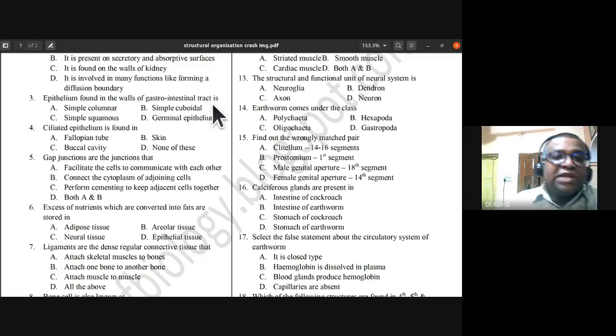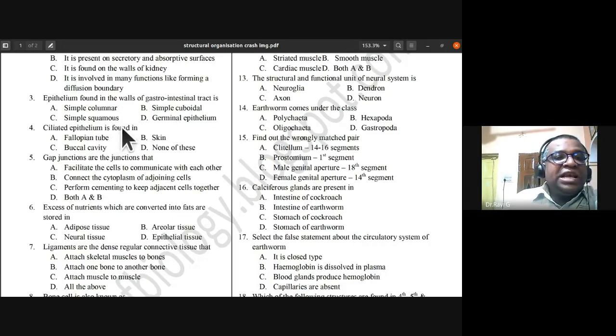See, the gastrointestinal tract, from the stomach to the small intestine to the large intestine, is all lined by the simple columnar epithelium. So the walls of the gastrointestinal tract are lined by simple columnar epithelium. So A is the answer.